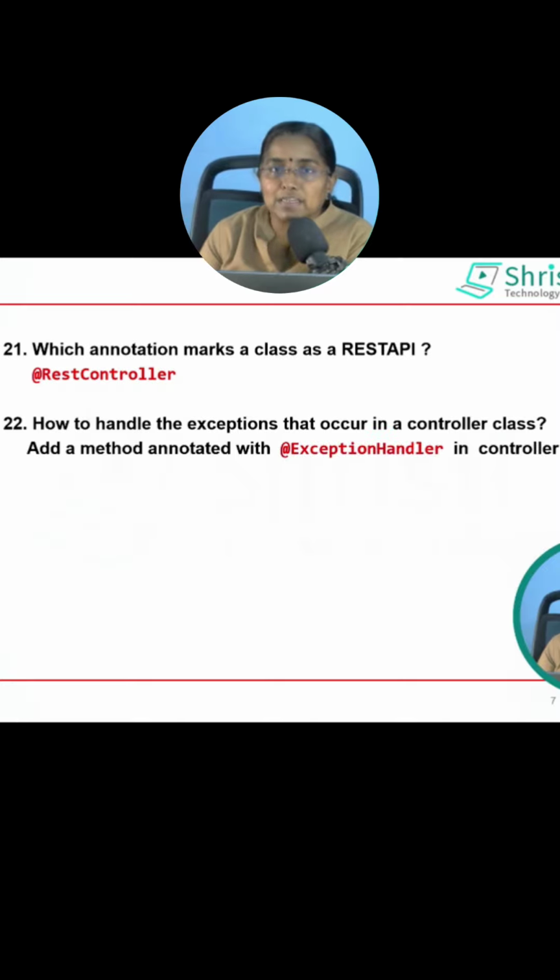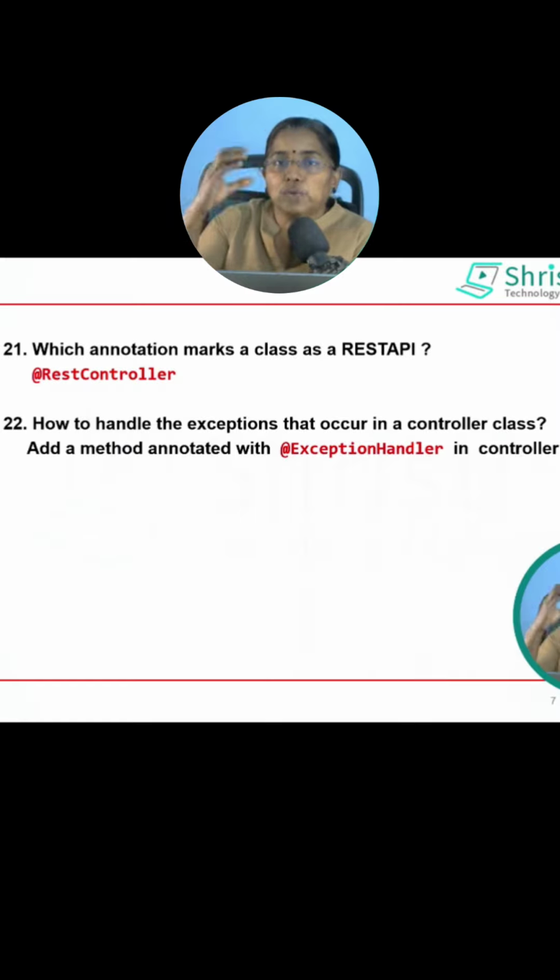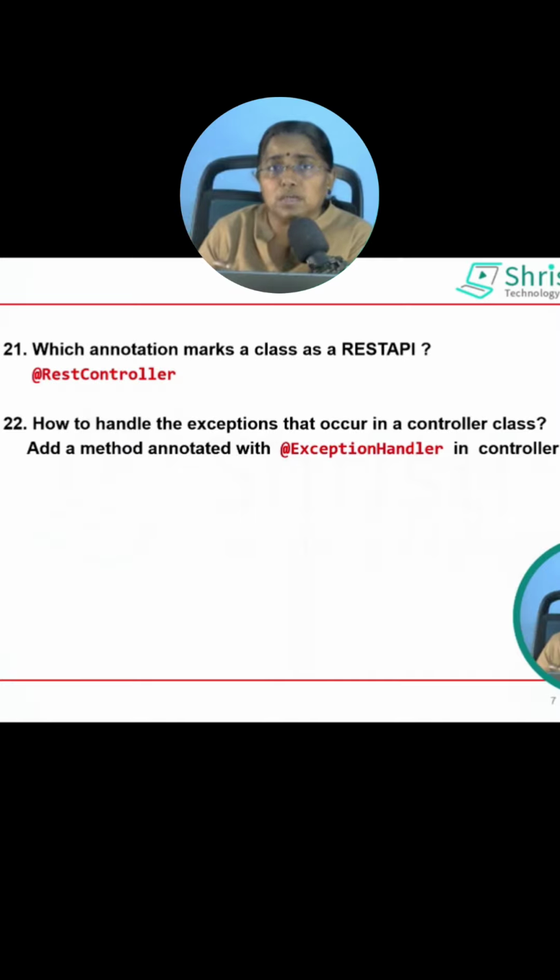In the controller class, add a method that is annotated with @ExceptionHandler. Pass the exception that you want to handle within this annotation. So this behaves like a catch. In Java, you have a try and a catch. Whenever an exception occurs in the try block, automatically it will enter into the catch block.